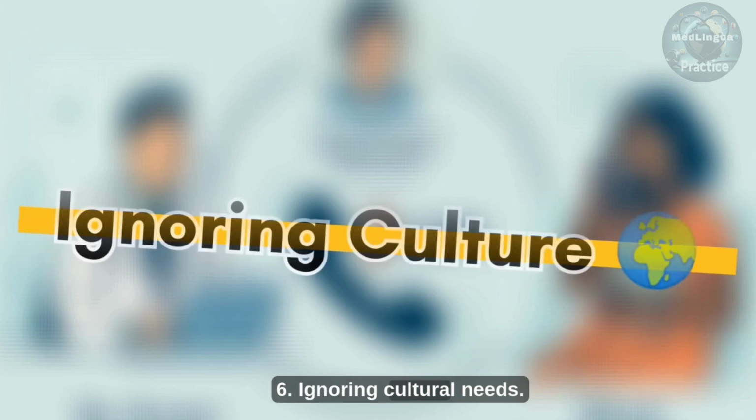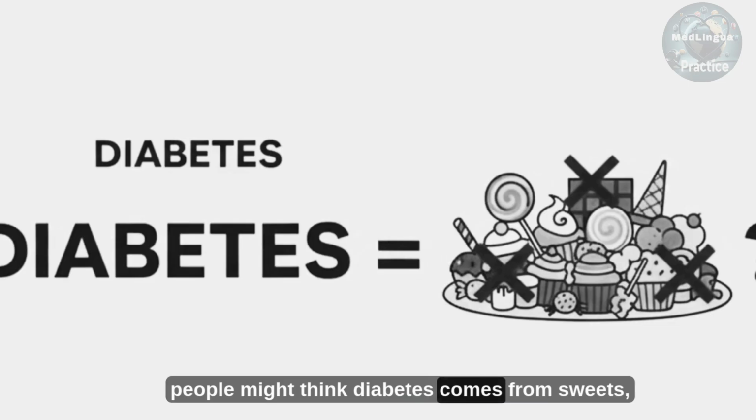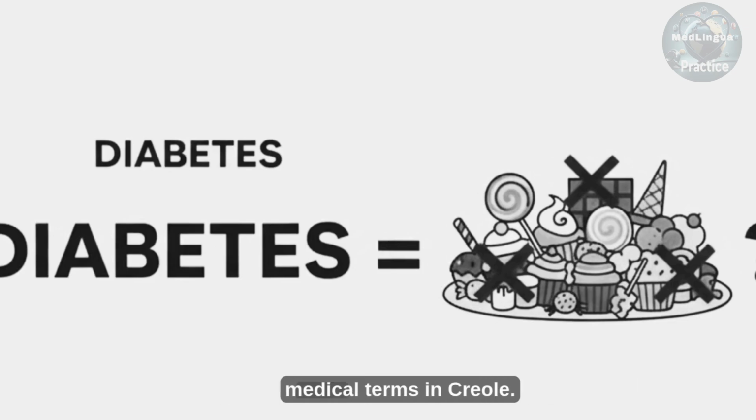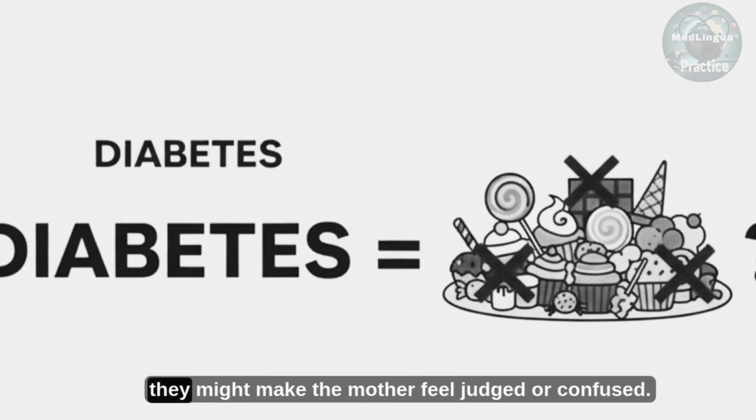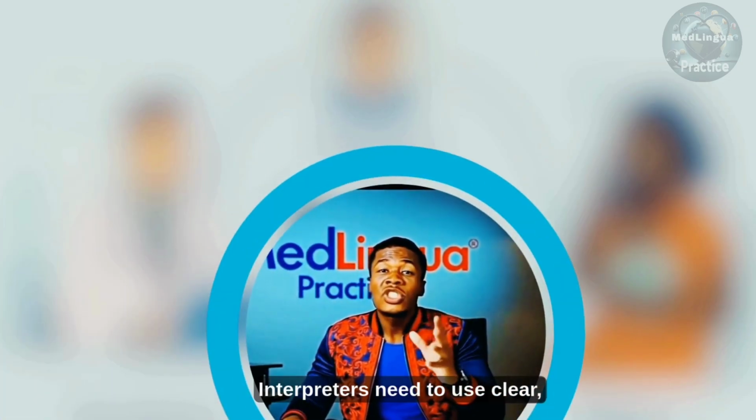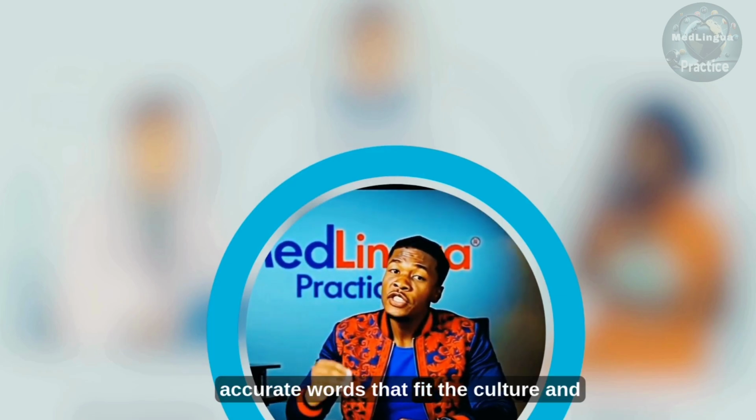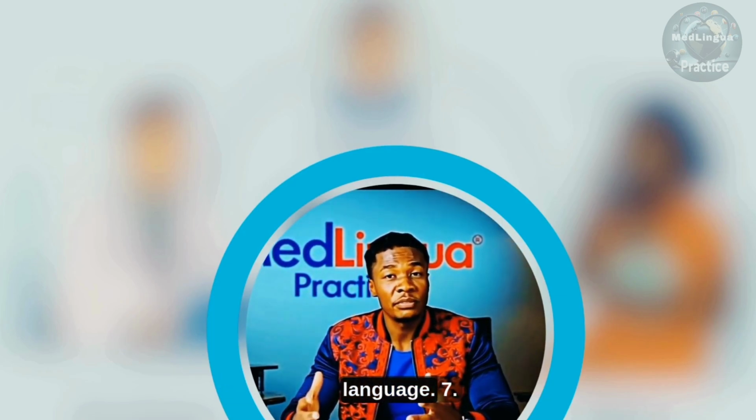6. Ignoring cultural needs. In some cultures, people might think diabetes comes from sweets, but the interpreter should have used correct medical terms in Creole. By saying something wrong, they might make the mother feel judged or confused. Interpreters need to use clear, accurate words that fit the culture and language.